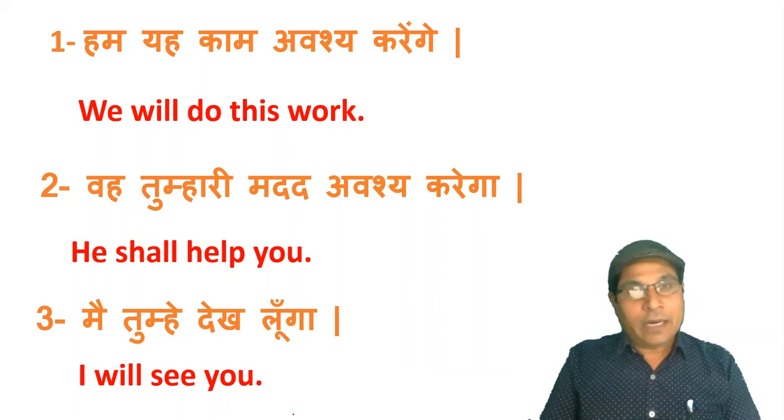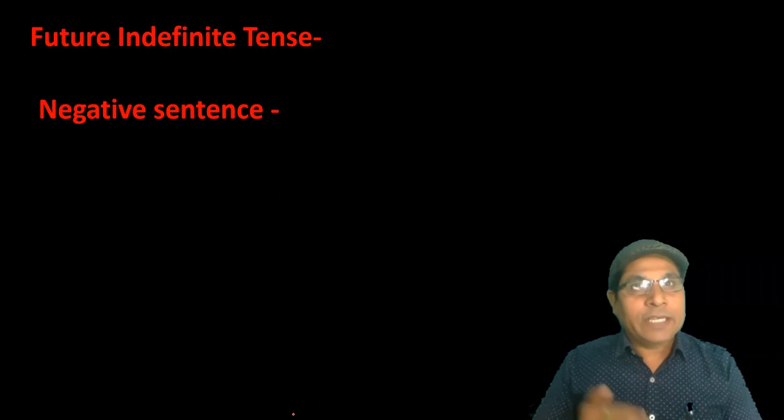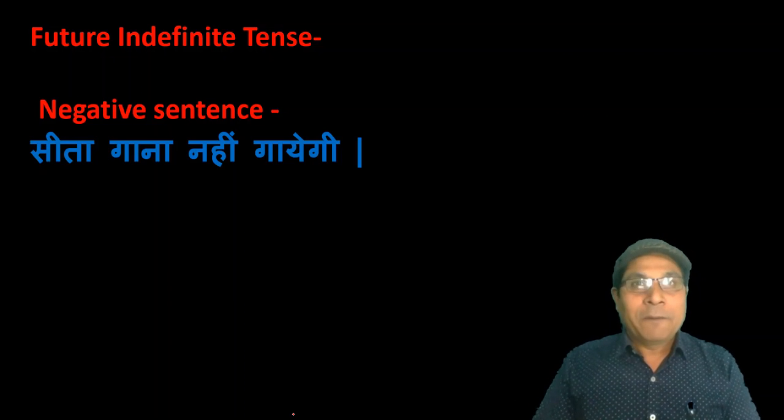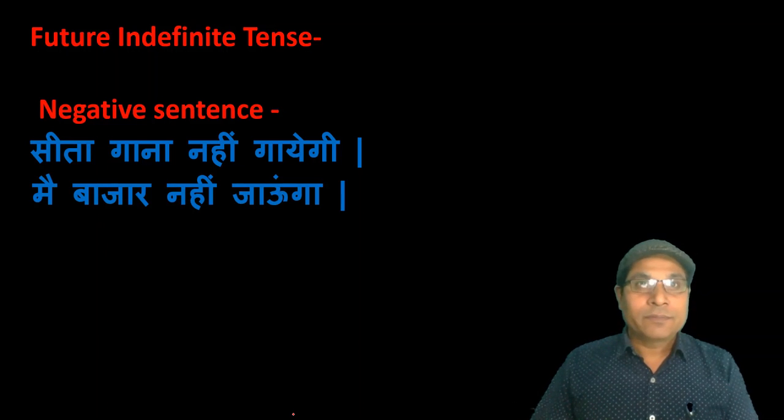Let us see the other type of sentences, that is negative sentences. The identification is the same: the sentence in Hindi ends with ga, ge, gi, but there is negation of work or negative information about plans and intentions, as मैं बाजार नहीं जाऊंगा, सीता गाना नहीं गाएगी.